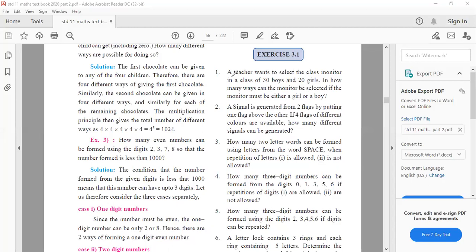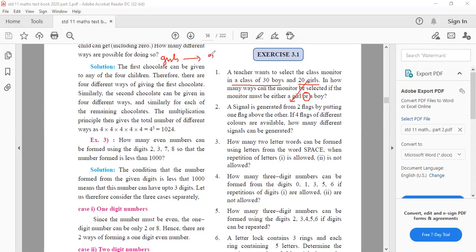A teacher wants to select a class monitor from 30 boys and 20 girls. In how many ways can the monitor be selected if the monitor must be either a boy or a girl? What is the term connecting them? Or. How many girls are there? 20. So how many girl monitors does she want? Only one monitor she wants. So how many ways can a girl monitor be selected?